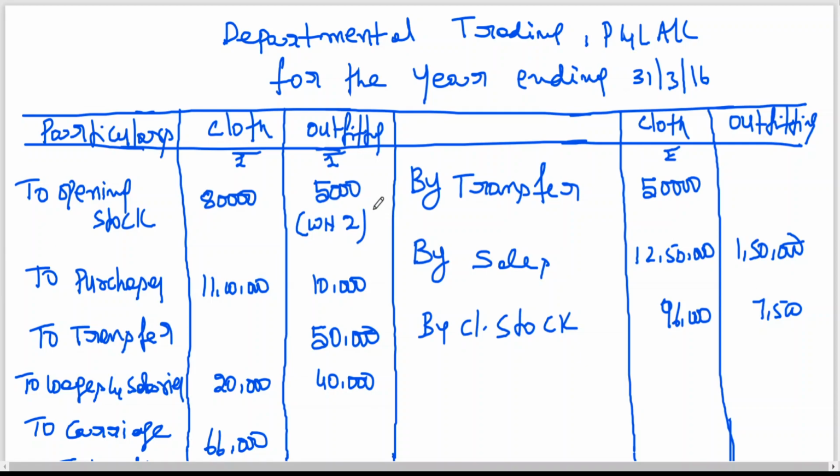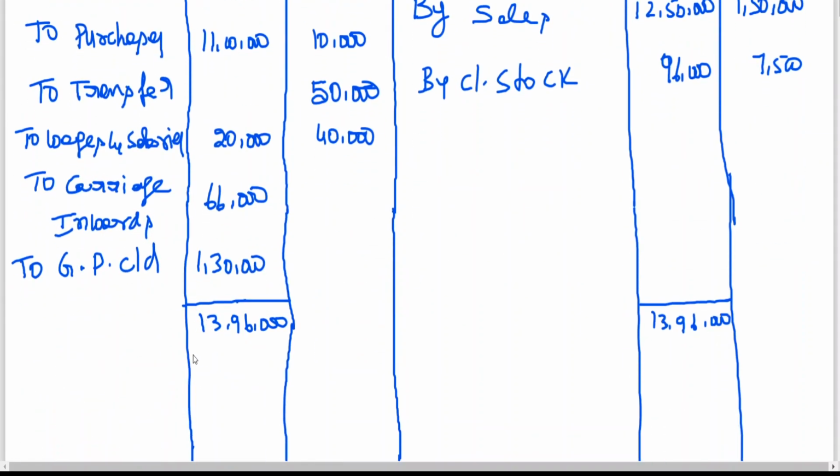Okay. Now also you can find out the gross profit of which department, my dear friends?